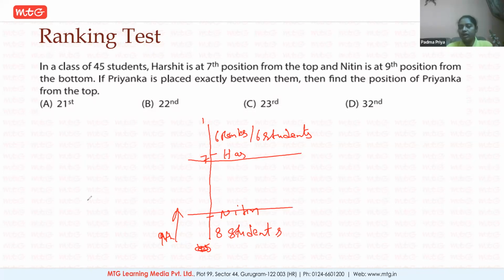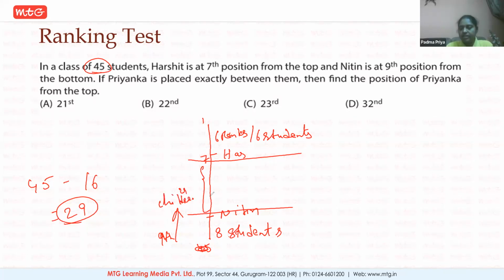Totally, how many children are gone? 16 children are gone. The class has a total strength of 45. From the 45, if you remove 16, you get 29. So in between, there are 29 children. Priyanka is exactly between them. Exactly between them means in 29 children, 14 should be above Priyanka and 14 should be below Priyanka.